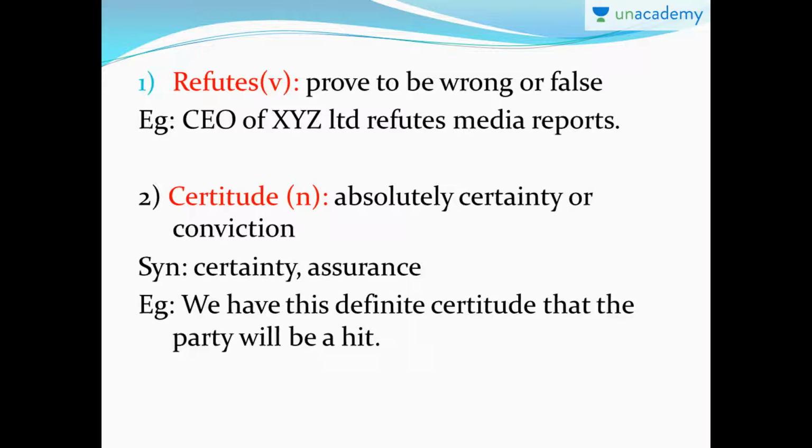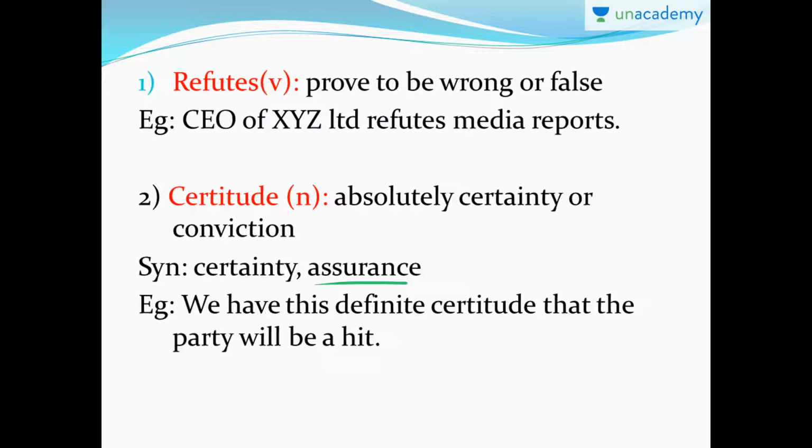Okay? Now, next one. Certitude is a noun. It means absolute certainty or conviction. Okay, that means something very certain. Certitude means very certain. Okay? Here are the synonyms, which is certainty, assurance. That means for sure, something that is very certain is called certitude.